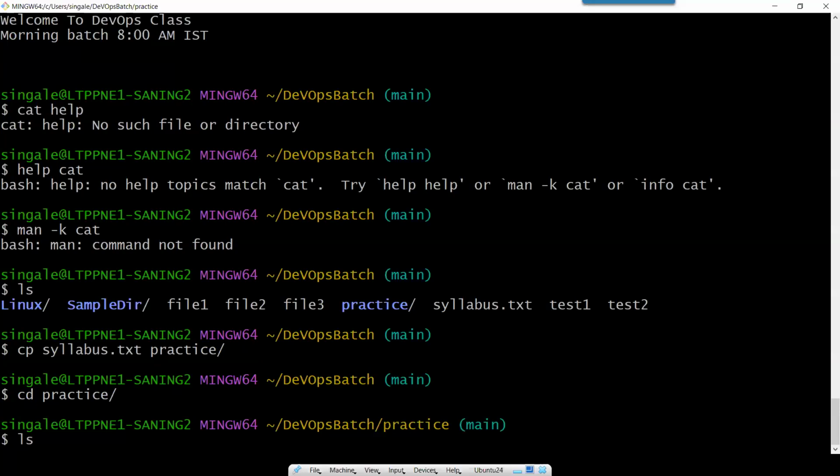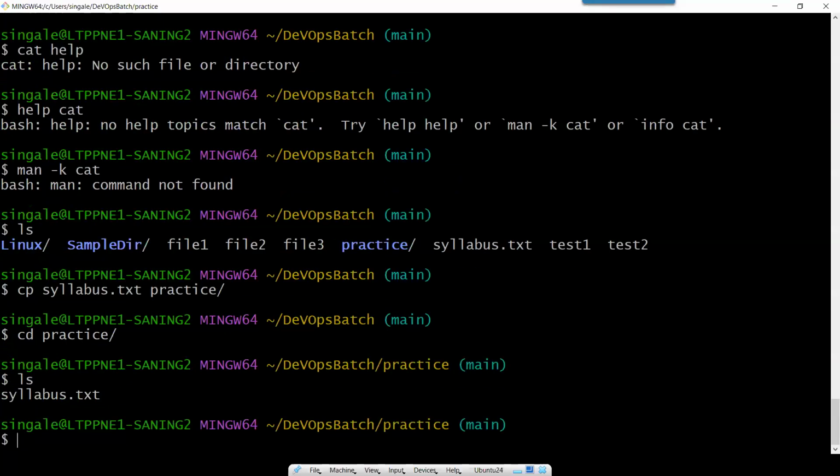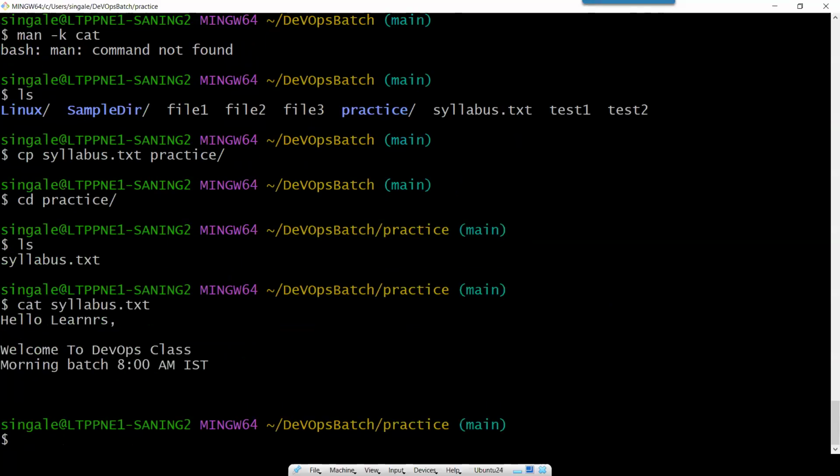And now I want to do ls. So now you can see, if I do ls, I can see the file has been copied. I want to read the content of the file. I will use the command cat syllabus.txt, press enter. You can see the same file has been copied. So this is a simple command to copy files.